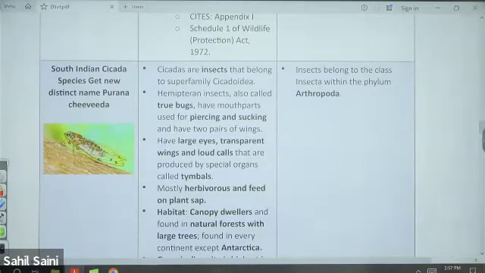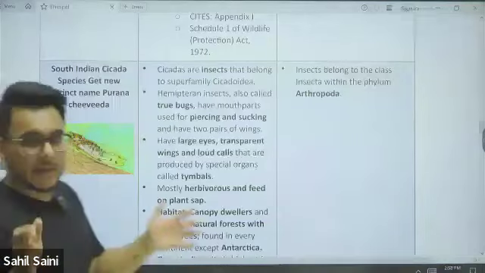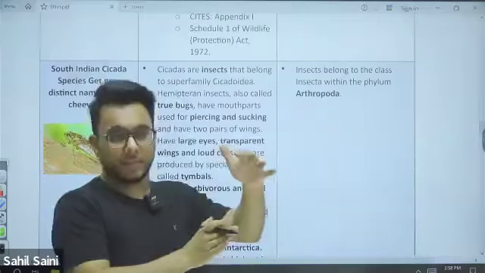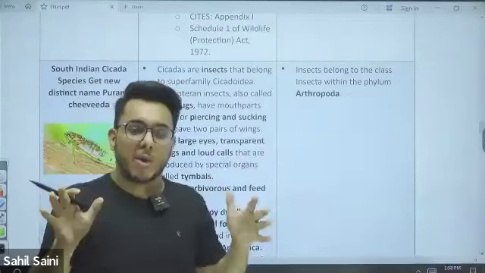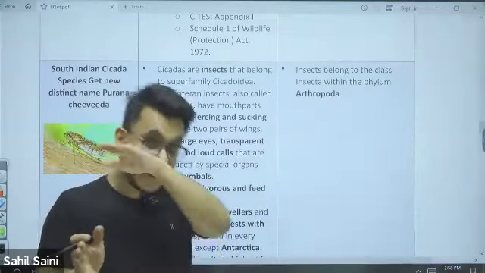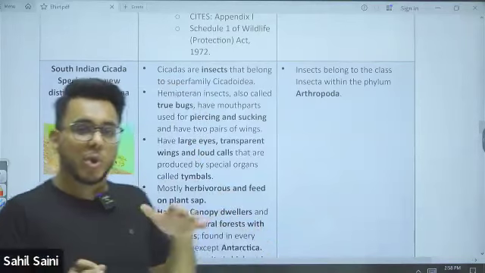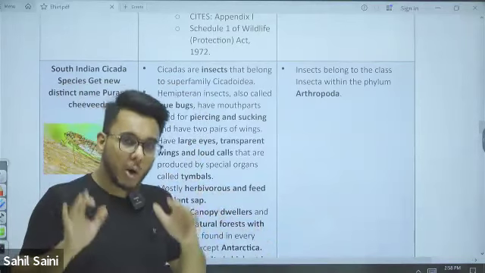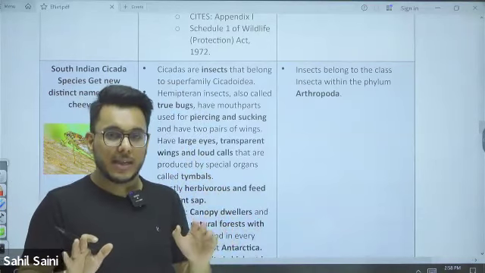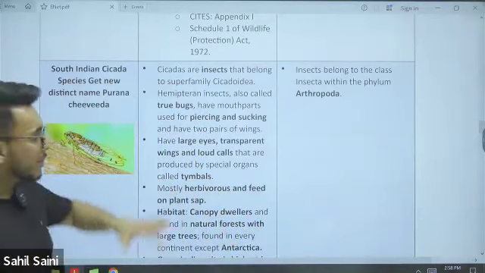See, cicada is a family. In a family there are multiple species. For example, if we talk about pangolins, the Indian pangolin is there, the Chinese pangolin is there, and there are pangolins in Africa also. They thrive in tropical areas, so yes, in Malaysia also these cicadas will be found. This is a big family.